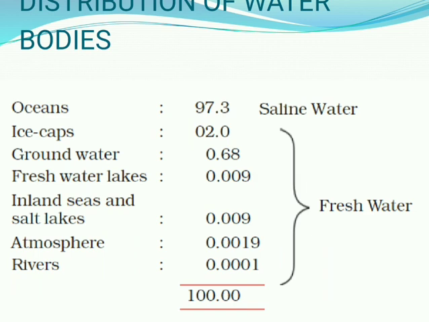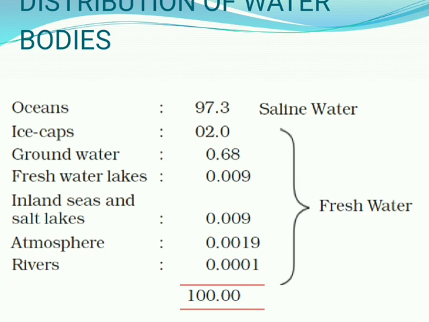Then 0.18% of the fresh water is available as a groundwater resource, and 0.009% of the water is present in the lakes.